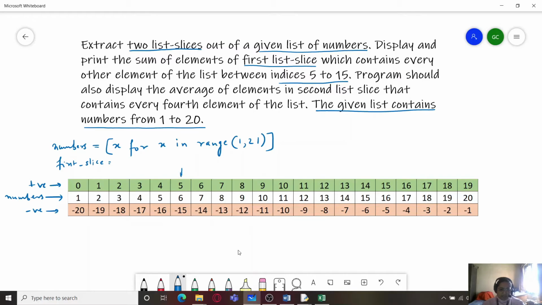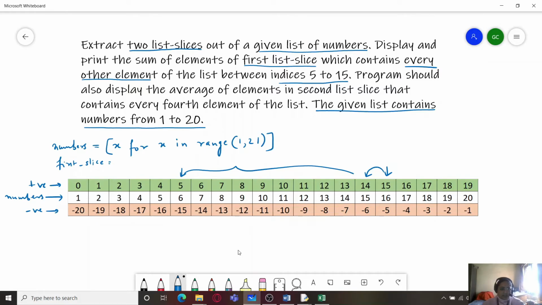So this is 5 and this is 15. That means actually we will be taking 14. All elements within this range will belong to the first slice, provided that it is every other element. Every other element means we have to leave a gap in between; we have to skip one element.